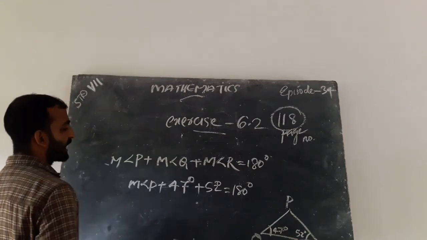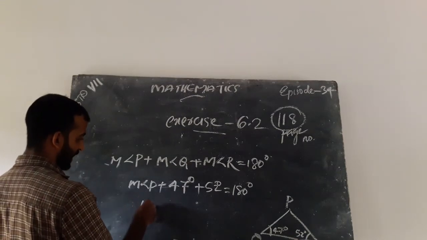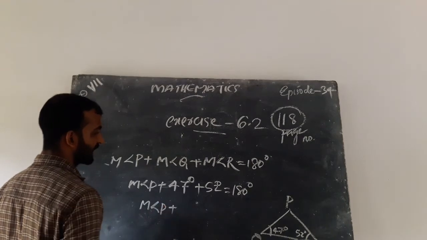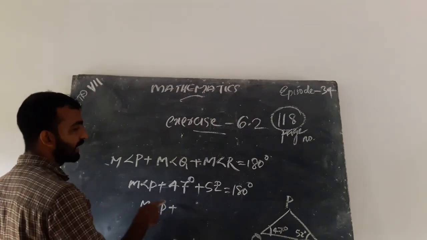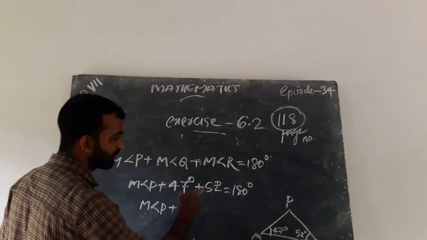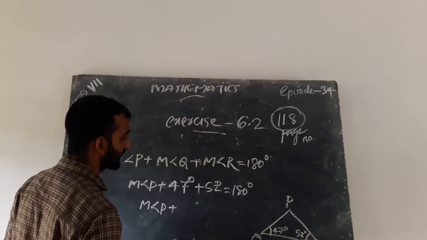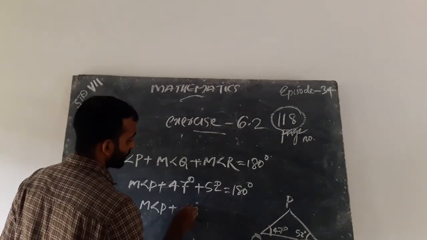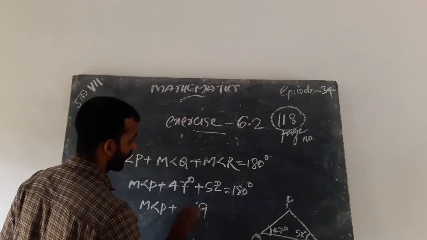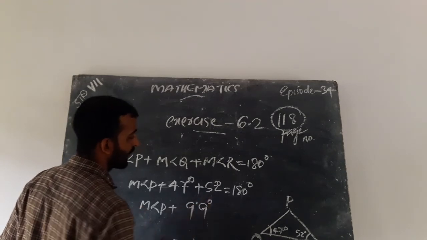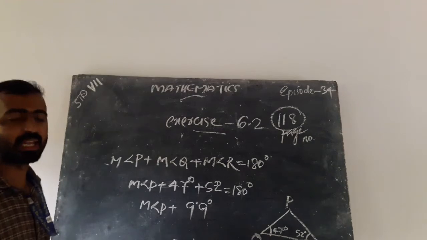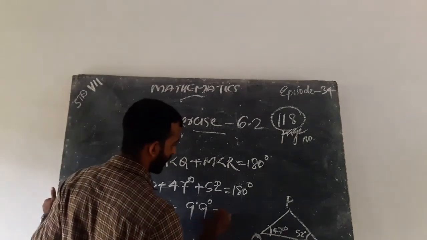When we add these, 47 degree plus 52 degree, we get 99 degree, so P plus 99 equal to 180.